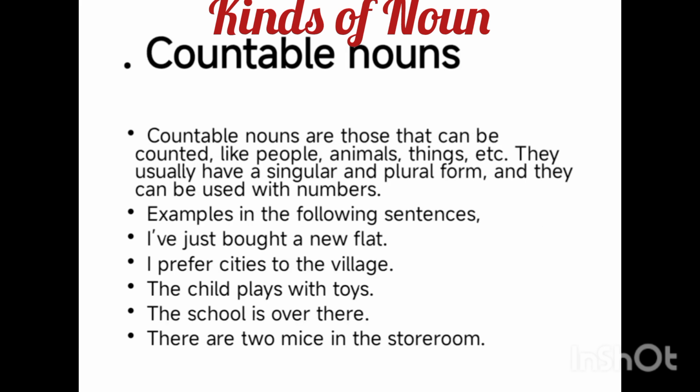The next kind of noun is countable nouns. Countable nouns are those words or nouns that can be counted. For example, people, animals, things, and so many others. They mostly have both a singular form and a plural form. They can be used with numbers. For example, 1 bag, 2 bags, 3 bags, 1 book, 2 books, 3 books, 1 mouse, 2 mice.